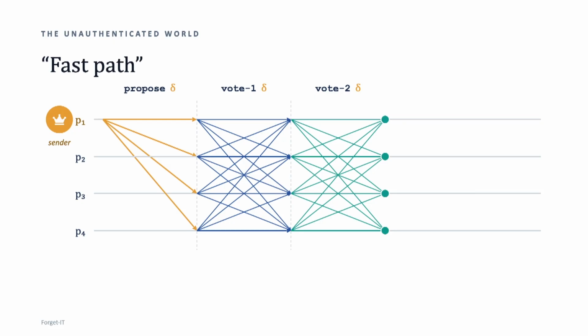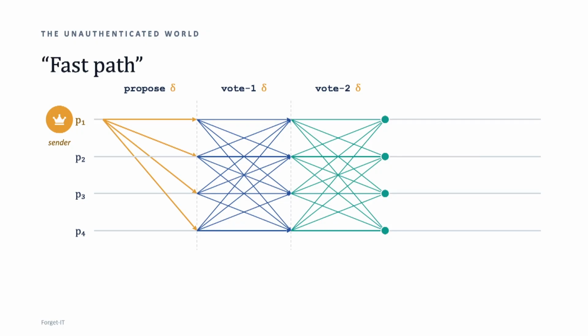So we are going to have the dissemination phase, and then we are going to have 2 voting rounds after that. One important difference here is because we live in the unauthenticated world now, vote 2 messages cannot be justified anymore. So when I give you a vote 2 message now, I cannot prove that I indeed received the required vote 1 messages. But everything else remains exactly the same. And now again, I hope that you can see that whenever the sender is honest and we have synchrony from the beginning, we all decide at the end of the 3rd round, right? Everyone receives the same proposal, everyone broadcasts vote 1, everyone broadcasts vote 2, and we collect a quorum.